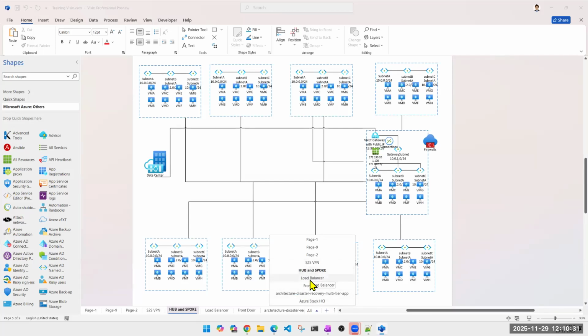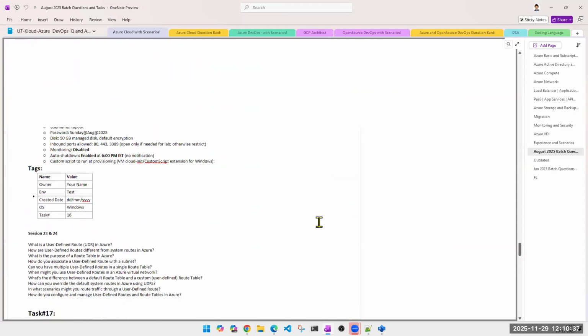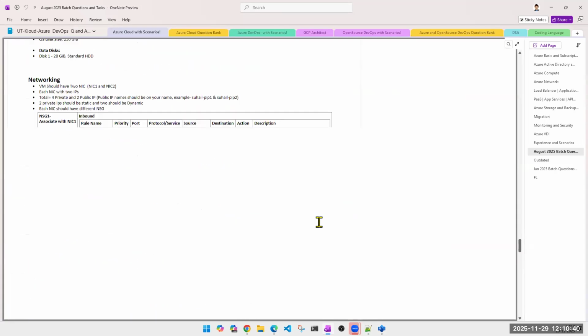No, I don't have any diagram for private endpoint. I'll create one, don't worry. I'll create one and I'll show you the practical as well. Right? So these are the questions.